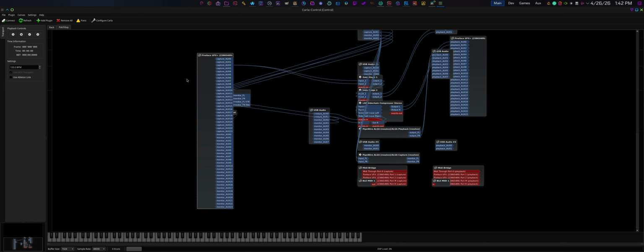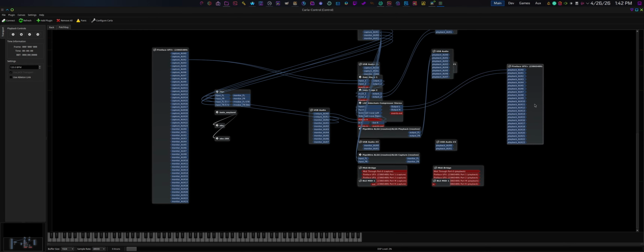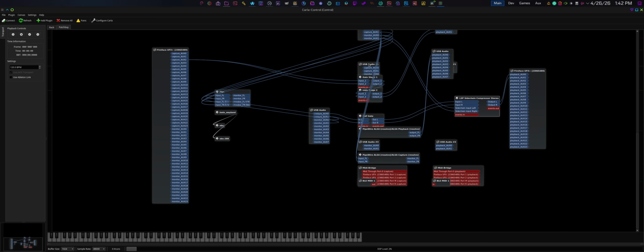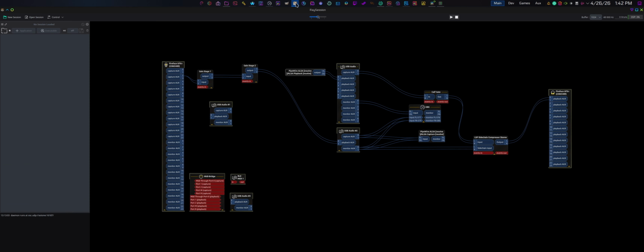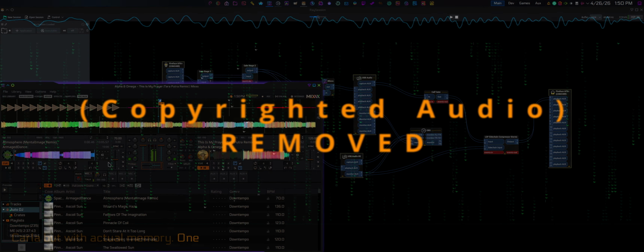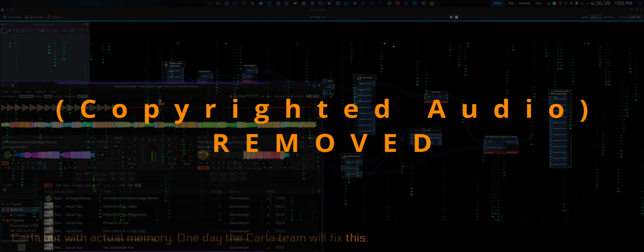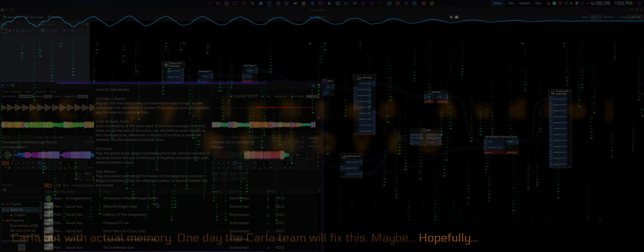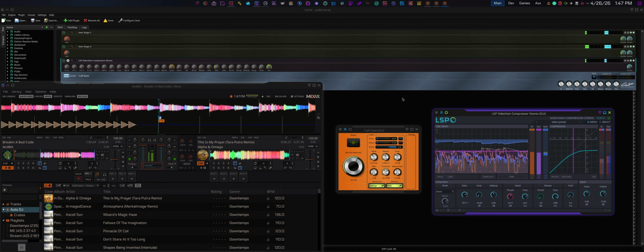Now, Carla has one tiny personality flaw. Every single time you open a project, all your nodes forget where they live on the canvas and bunch up like scared puppies. Solution? RaySession. RaySession remembers where you left everything. It's like Carla, but with actual memory. One day the Carla team will fix this, maybe, hopefully. Today's not that day. Carla is not perfect.